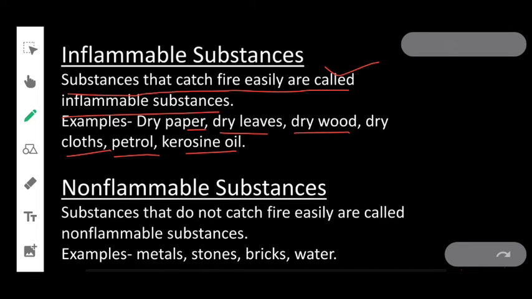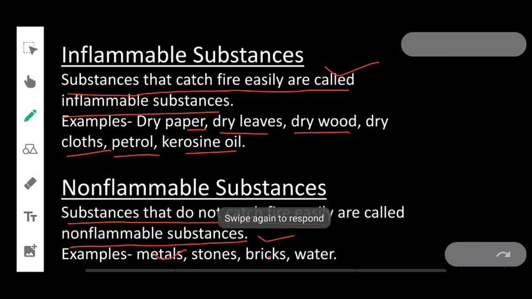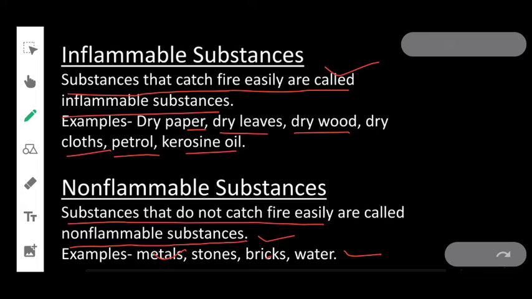Then non-flammable substances. Substances that do not catch fire easily are called non-flammable substances, that means substances which do not burn easily. For example, metals, stones, bricks, water. These are examples of non-flammable substances.